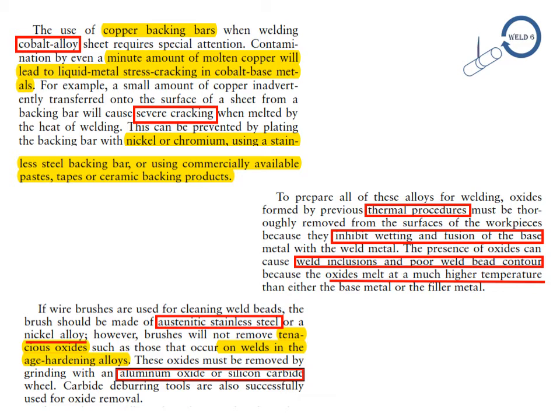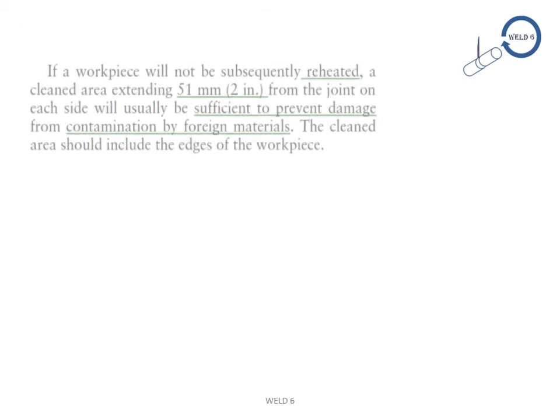So this paragraph clearly mentions how the oxide layer can be removed. For removal of the oxide layer, a wire brush made of austenitic stainless steel or nickel alloys can be used. However, brushes will not remove the tenacious oxide on the weld. So for removing the tenacious oxides, we need to use aluminum oxide or silicon carbide grinding wheels. Even carbide deburring tools are also used for removal of oxides.